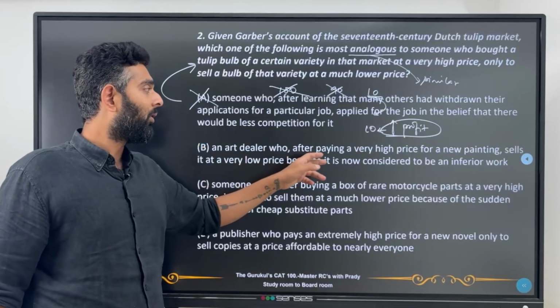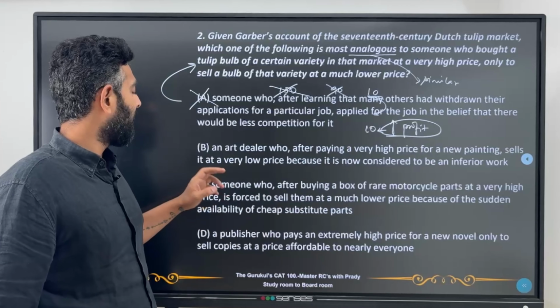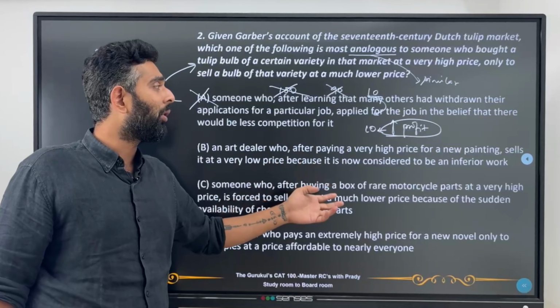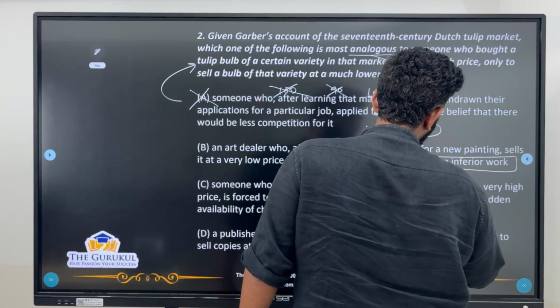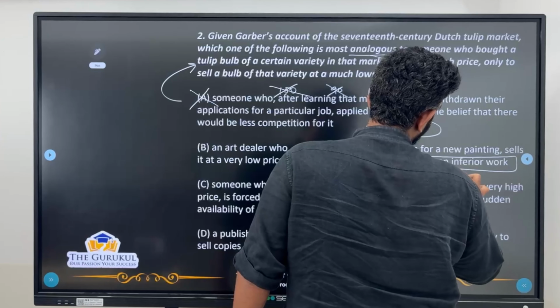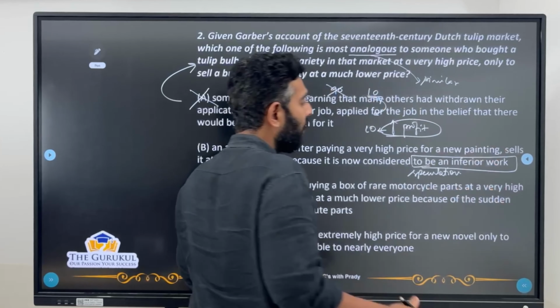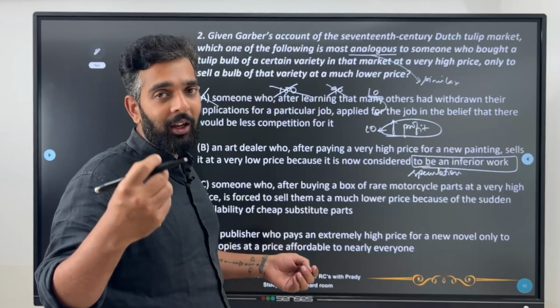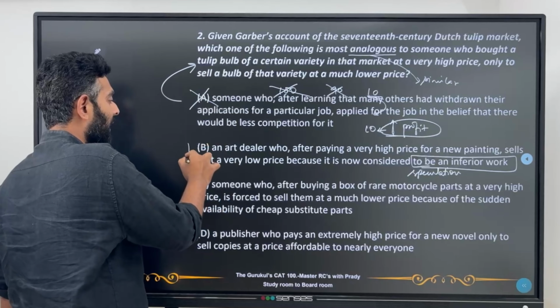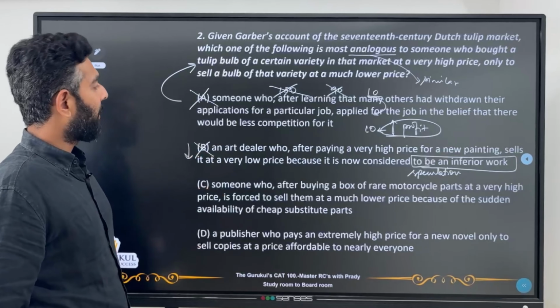An art dealer who after paying a very high price for a new painting sells it at a very low price because it is now considered to be an inferior work. Now this part of inferior work again deals with speculation. It does not really deal with a lot of things being present, which is why you are losing out on the money or selling it for lower. So although he's making a loss, this is not an accurate representation.